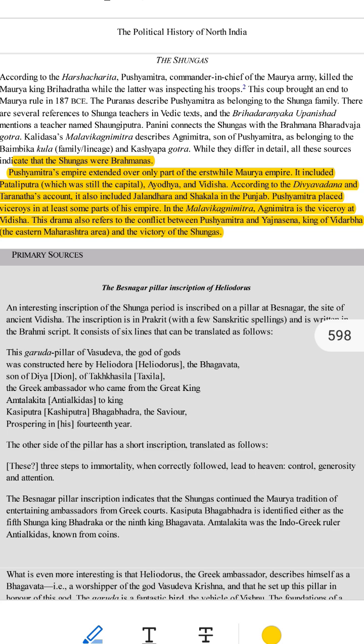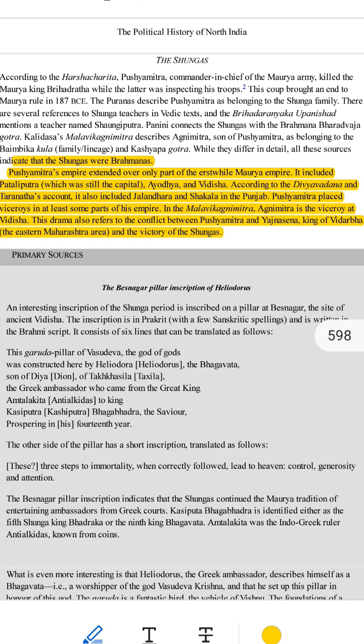Example, in the play Malavikagnimitra, written by Kalidasa, it is mentioned that Agnimitra, Pushyamitra's son, was the viceroy of Vidisha. Agnimitra took care of Vidisha while his father ruled the larger empire. 4. Pushyamitra's conflict with Yajnasena. Pushyamitra Shunga faced challenges during his rule.